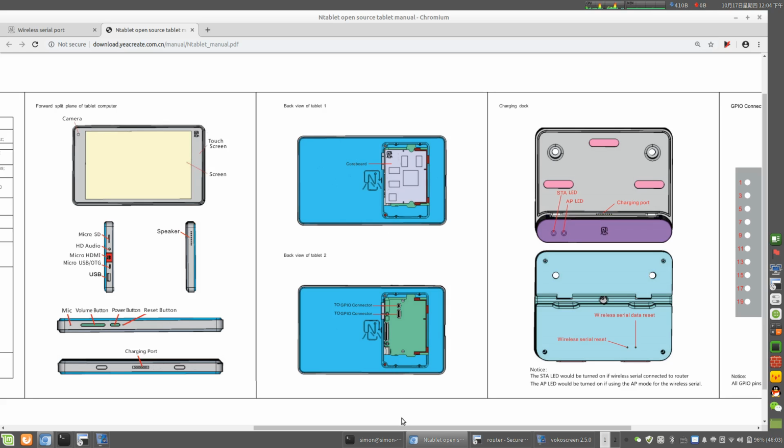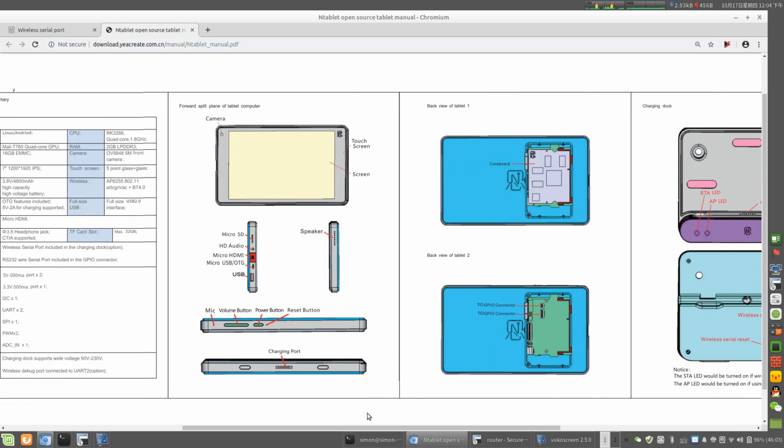There are many fans asking us these days about the wireless serial port of the Ntablet, and they want to know what this is and how to make KVM-like control. Okay, today let's talk about it.